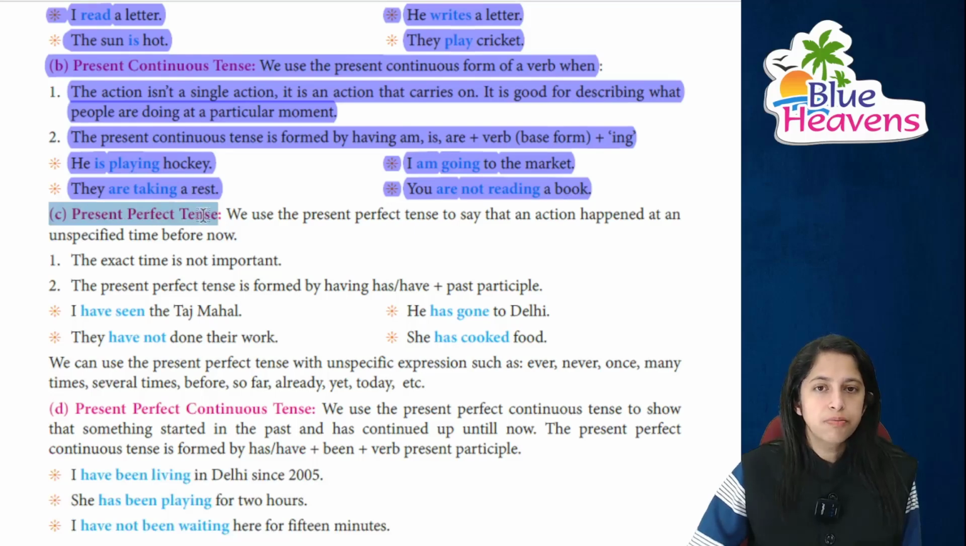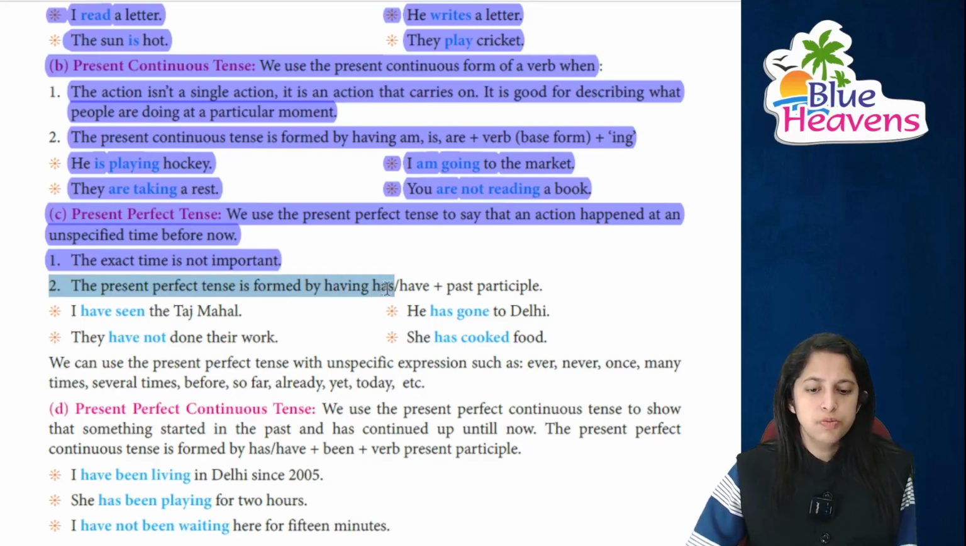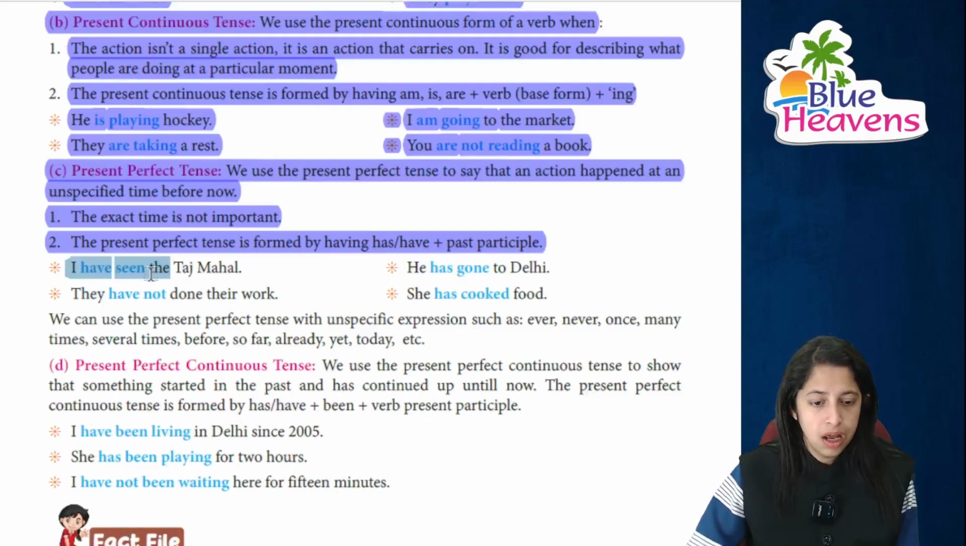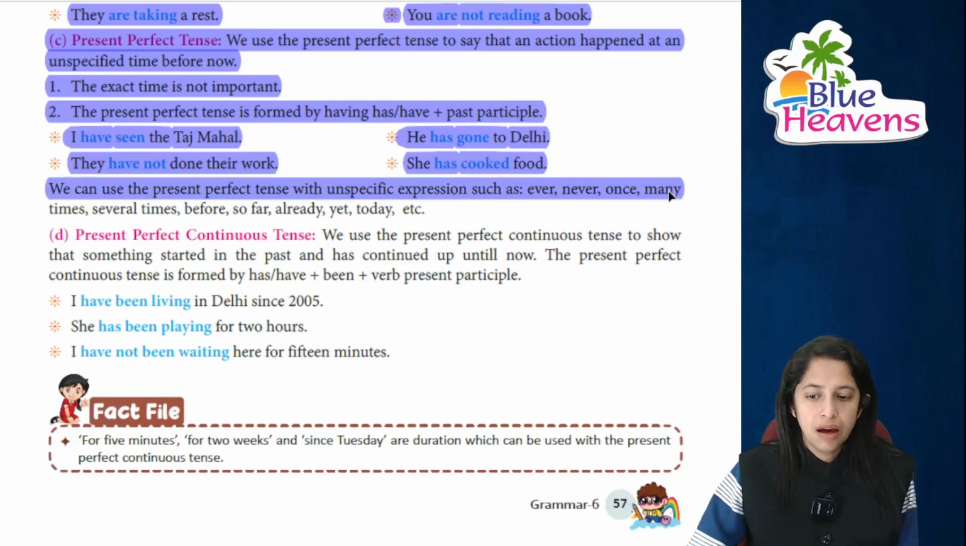Right? What is present perfect tense? When we use it to say an action which has happened at an unspecified time, but not now, before now. The exact time is not important at all. What happens in present perfect tense? It is formed by adding have, has and the past participle. I have seen the Taj Mahal, he has gone to Delhi, they have not done their work and she has cooked food, she has cooked the food. We can use the present perfect tense with specific expressions like ever, never, once, many times, several times, before, so far, already, yet, today, etc.